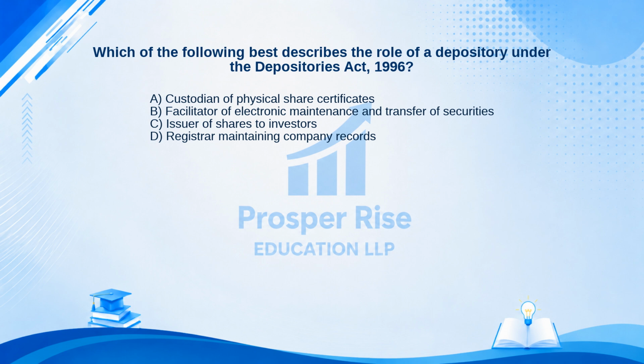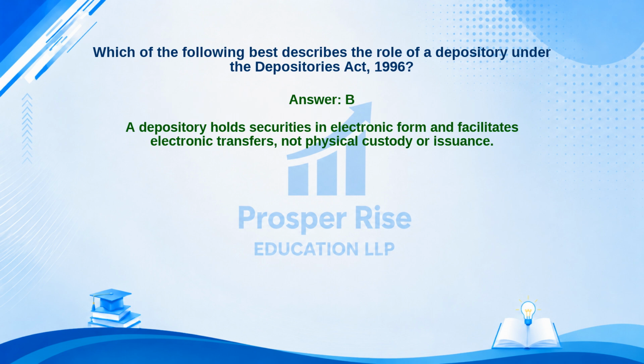The correct answer is Option B. Let's see why. A depository holds securities in electronic form and facilitates electronic transfers, not physical custody or issuance.